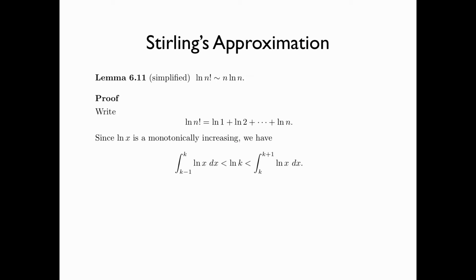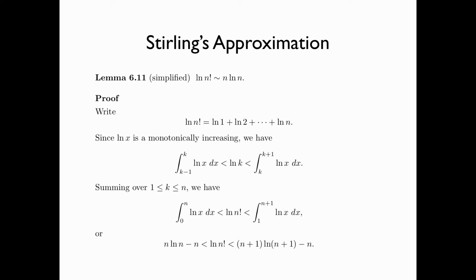Now coming back to our proof, by summing these lower and upper bounds on log k for k equals 1 up to n, we have log of n factorial lower bounded by the integral of log x dx from x equals 0 to n, and upper bounded by the integral of log x dx from x equals 1 up to n plus 1. Upon evaluating the integrals, we have log n factorial lower bounded by n log n minus n, and upper bounded by (n plus 1) log (n plus 1) minus n.